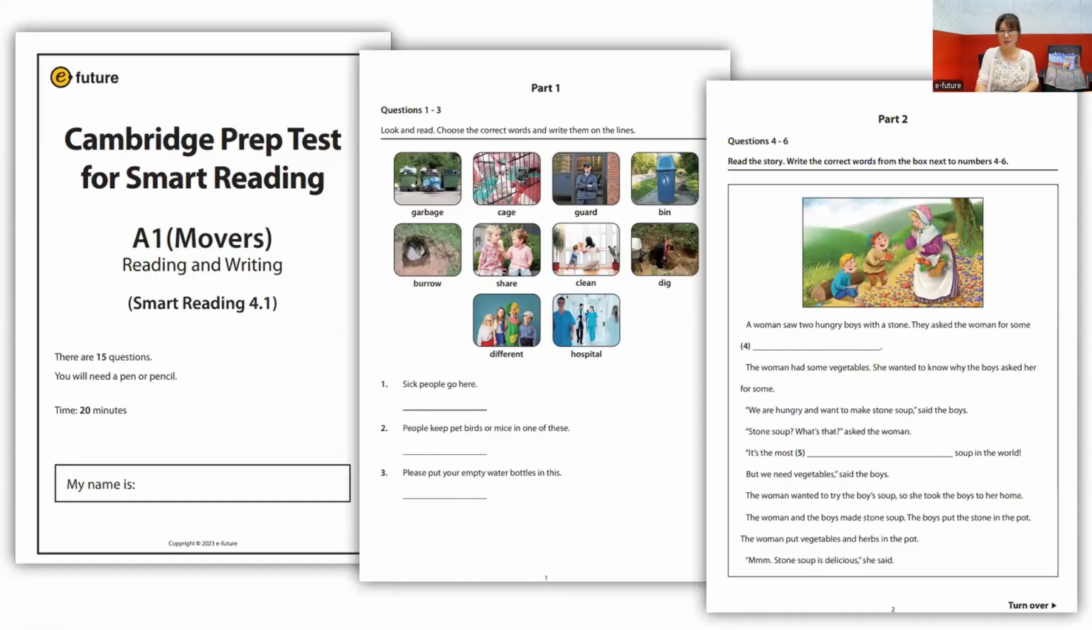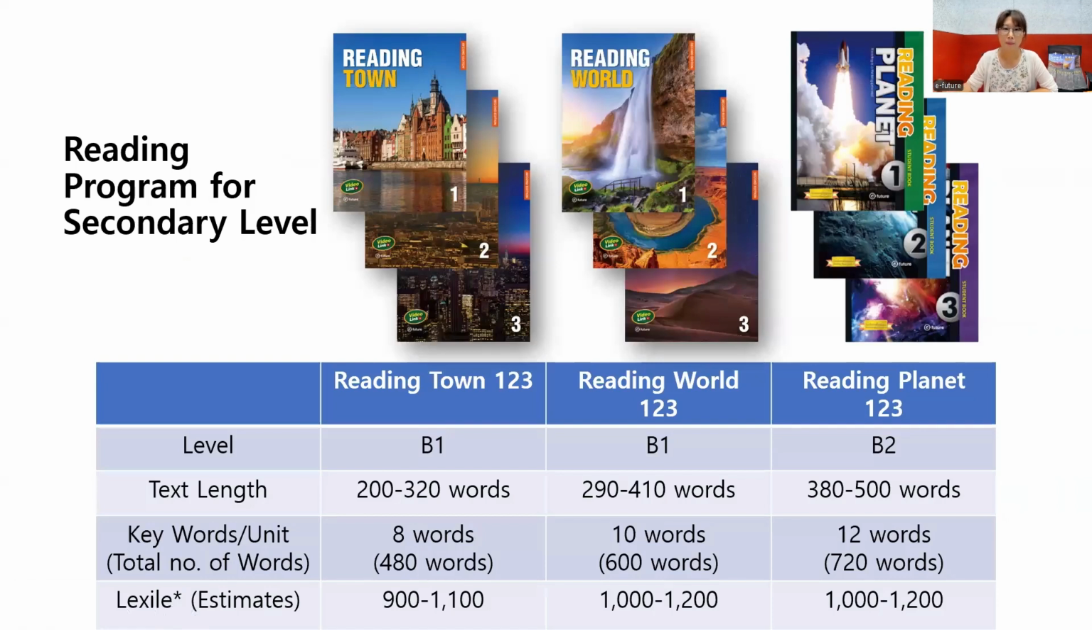Okay, so that was smart reading. Now let's look at Reading Town, World, and Planet. We'll be using one of the passages from the book as an example. This is a reading program for secondary level: Reading Town, Reading World, and Reading Planet, and the level is B1 to B2.